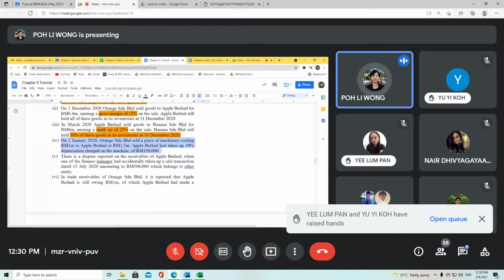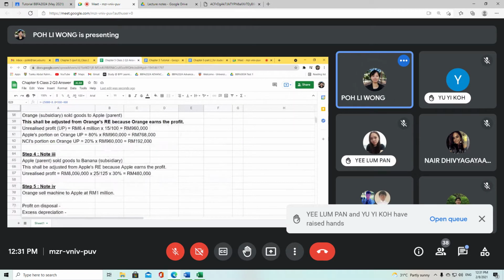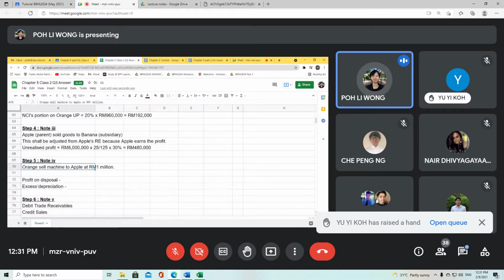The only difference is that this is a piece of non-current asset. So on 1st Jan 2020, Orange Sdn Bhd sold a piece of machinery costing 1 million to Apple at 1.5 million. Apple Berhad had taken up 10% depreciation charge on the machine, okay, of 150,000. So 10% times 1.5 million, that's how you get 150,000.